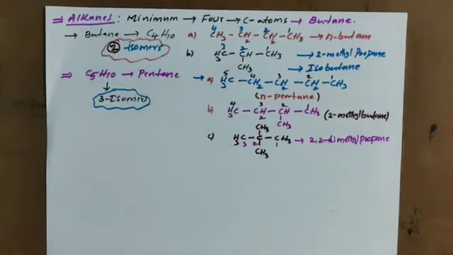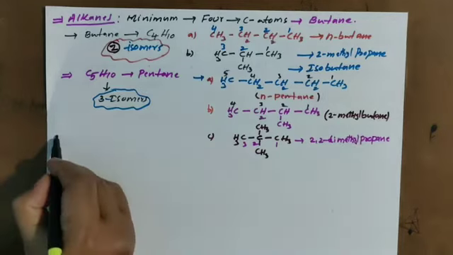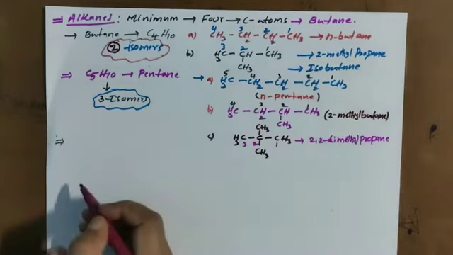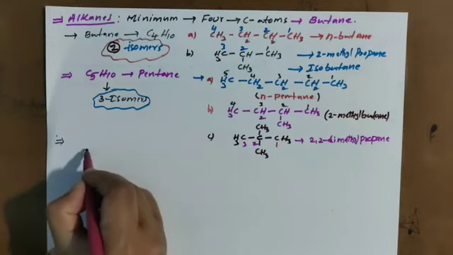Clear? And like this we can write. Let me go for another example for better understanding. This time I am taking another example with more number of carbon atoms, that is 6 carbon atoms.